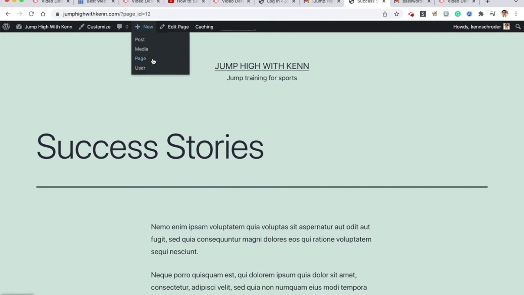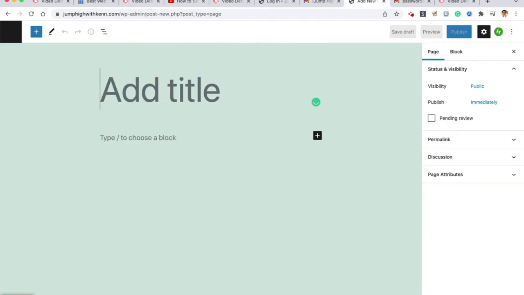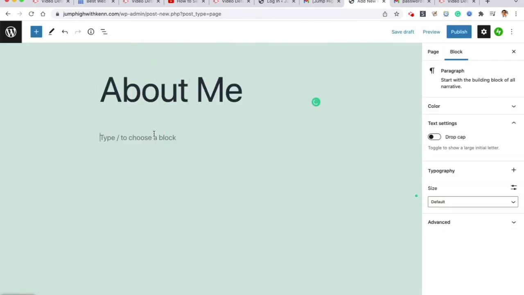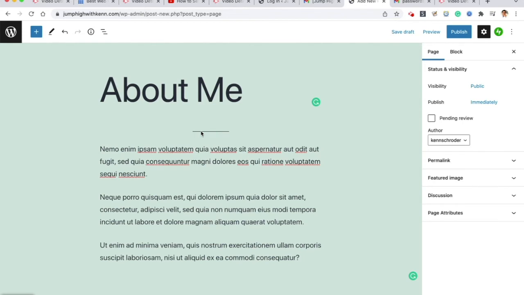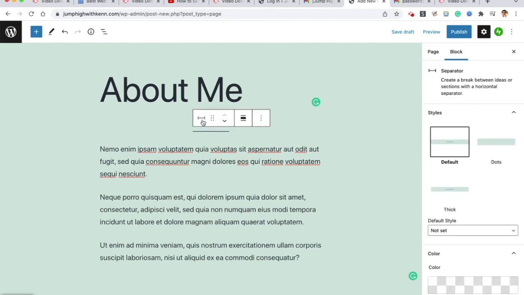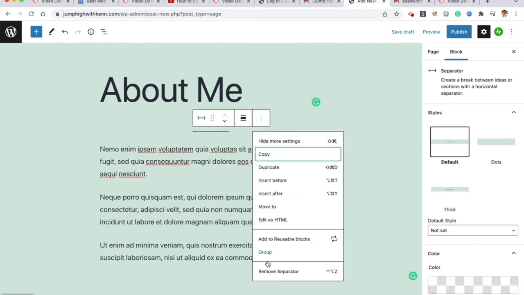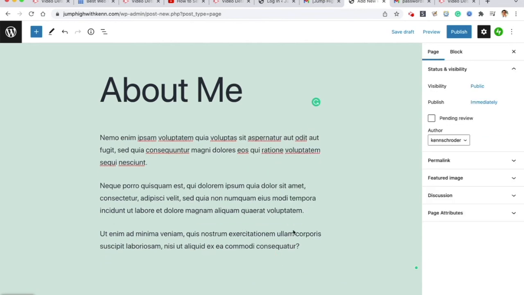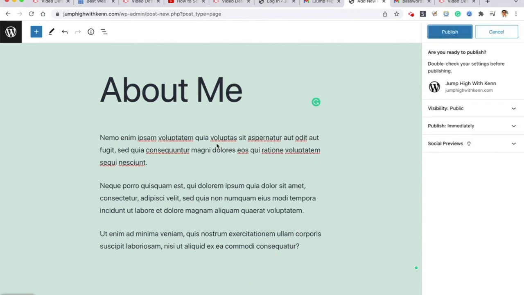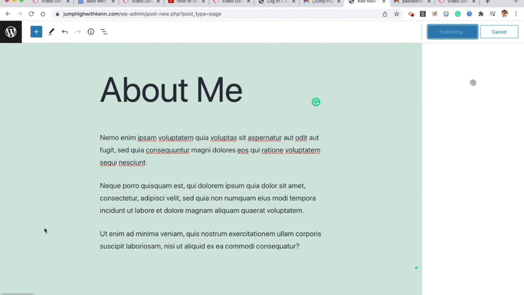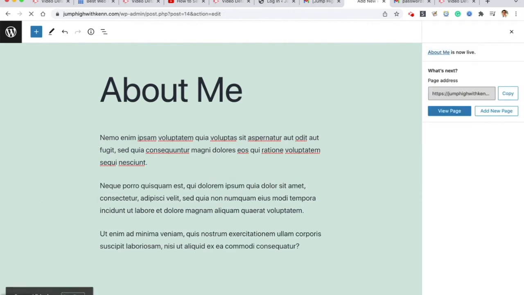And another page. Let's add a new page. We're going to make an about page, about me. So let's go quick, about me. Click on the divider. It shows me the divider, and I can go here to these 3 dots and remove separator. And let's publish this. Publish. View page.